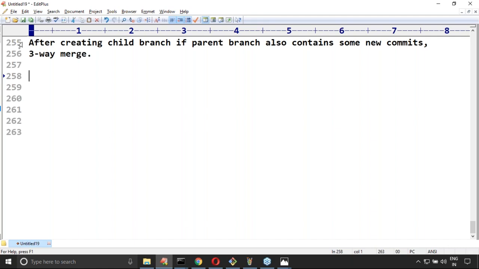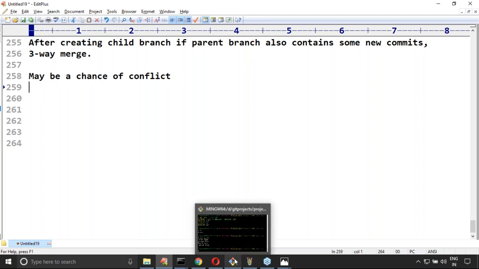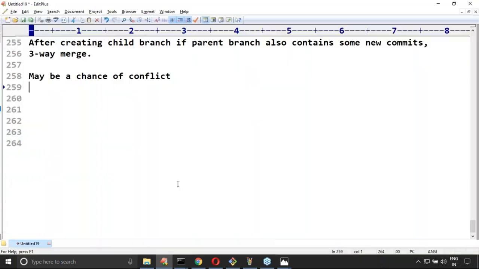In a three-way merge, there may be a chance of conflict or not. Don't feel that a conflict will always be raised. Maybe a chance of conflict. Now just observe, I will show without a conflict and I will show with a conflict, sir. First, without conflict, let me go for that.